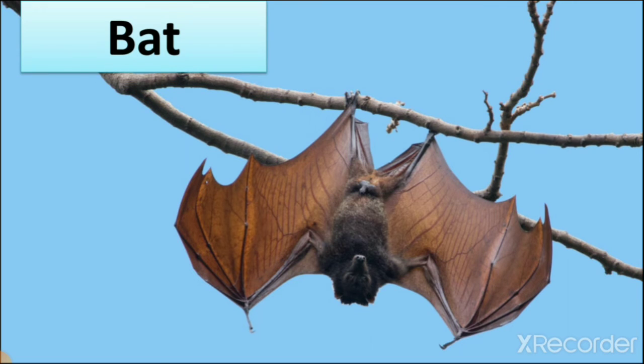So when we see bats in the day, bats are sleeping. Why? Because they cannot see in daylight. That's why they are sleeping, and they are hanging on a tree with their legs. Here you can see how they are hanging on a tree. So the whole day they are sleeping and hanging on a tree, and at night they go out and find their food and all these things.